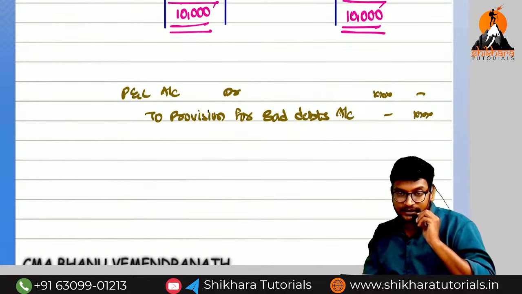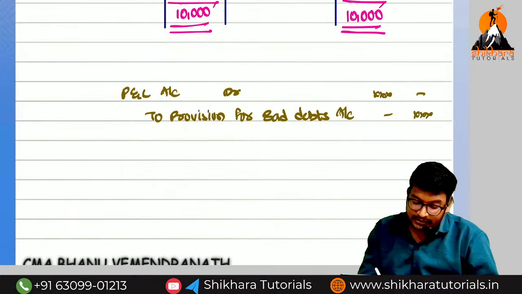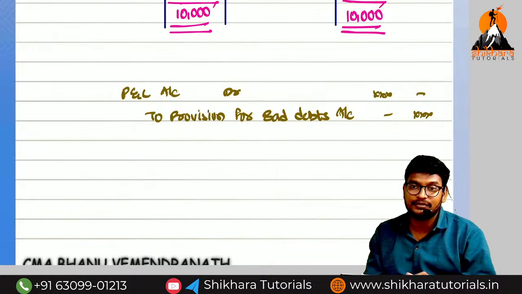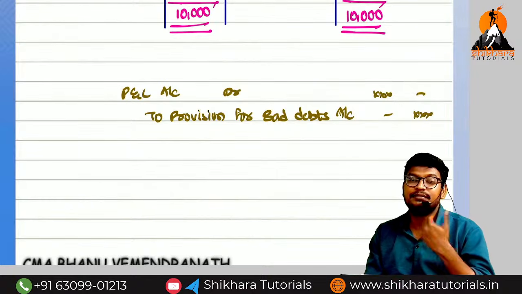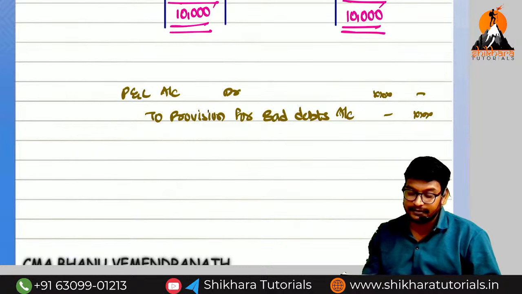Having the provision, what is the entry? Bad debts loss decreases, provision also decreases. Provision decreases means which balance? Provision has a credit balance. Decreases means which side? Debit side. And bad debts has which balance? Debit balance. Decreases means which side? Credit side.